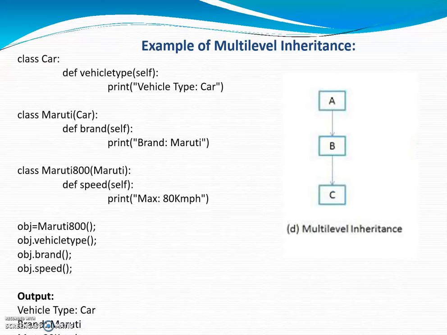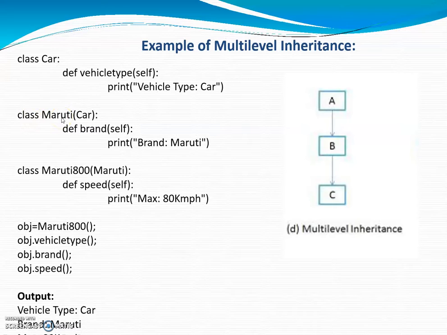Next, multi-level inheritance. In short, multi-level inheritance is a mechanism where one can inherit a derived class, thereby making this derived class the base class for a new class. Here A is the base class of class B, meaning B is a derived class of class A, but B is a base class of class C. Here I have created a class car with a method def vehicle type in brackets self, and I am printing vehicle type car on the console. Next, class Maruti.